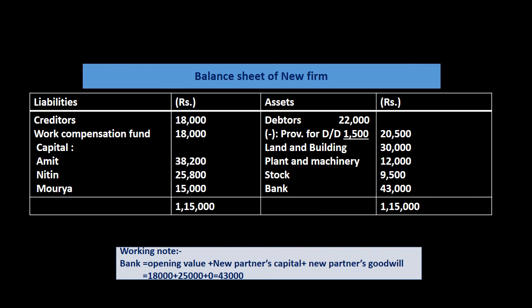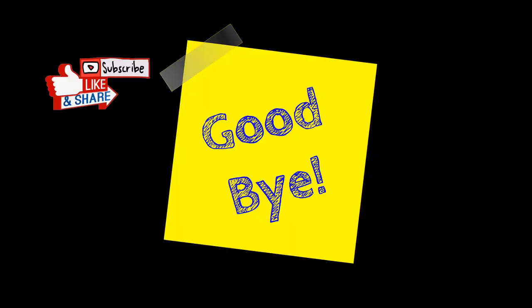And after adding both sides, liability side and asset side, we can see that both sides are equal, and are equal to 1,15,000. It means whatsoever is done by us in this question is absolutely correct. Now finally, goodbye. And in the next class we will do one more additional full-fledged problem related to treatment of admission of a partner with some new adjustments.